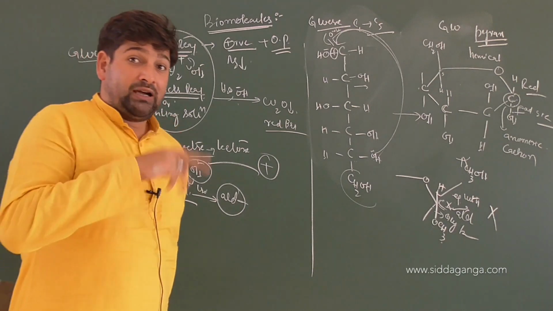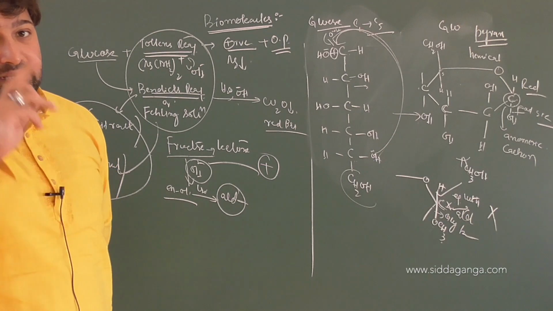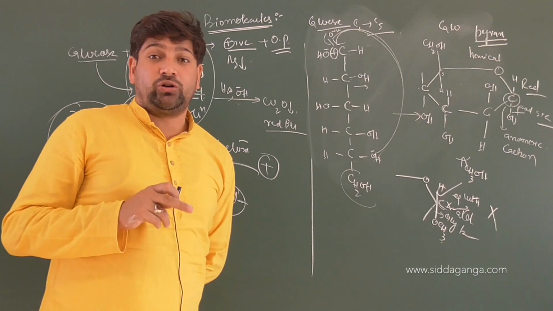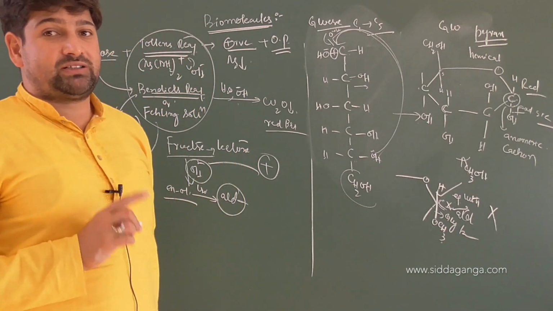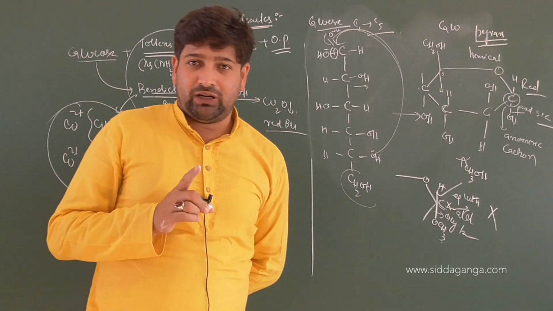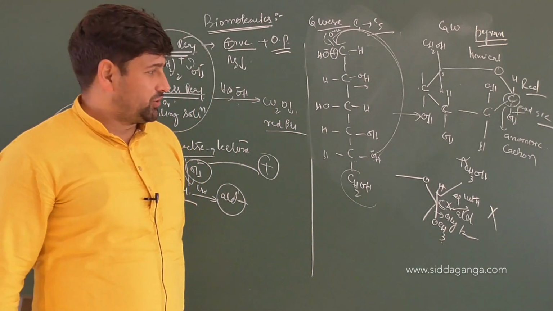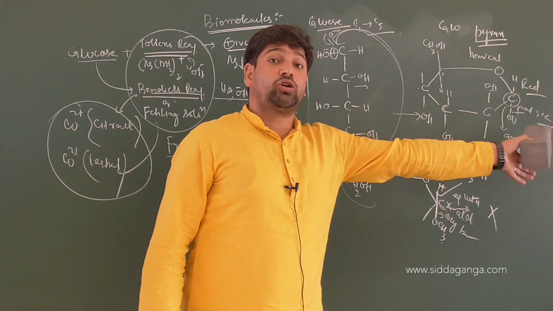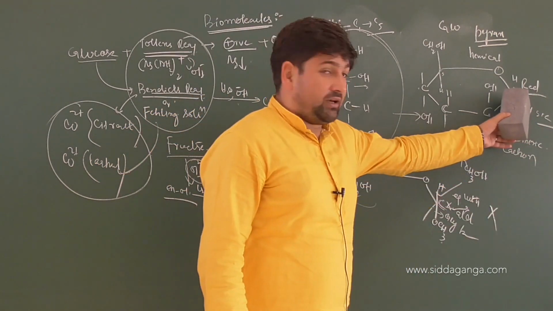Alpha on the basis of the anomeric carbon in glucose. D on the basis of configuration with respect to the stereocenter farthest from the primary carbon. Then we talked about plus, it is dextrorotatory, rotates the plane of polarized light towards the right, and we know the optical rotation of glucose. How much is the equilibrium optical rotation, because if you take the alpha form or beta form, the equilibrium optical rotation is how much? 52.5 degrees respectively. Clear? Good. So the anomer can be drawn in which OH will be above, that will be beta D plus glucopyranose again. So in glucose, the anomeric carbon is carbon number 1.